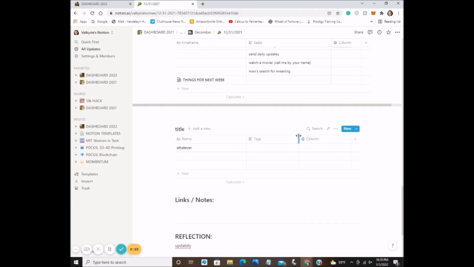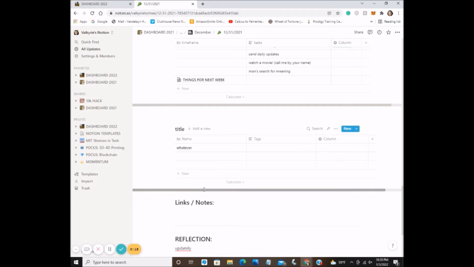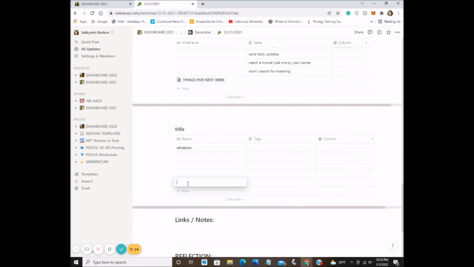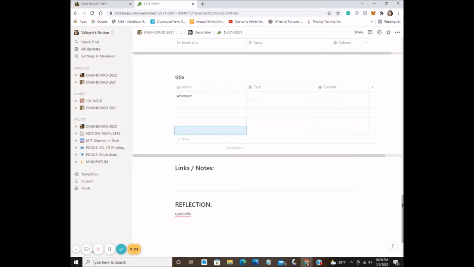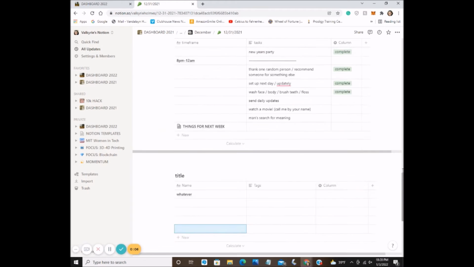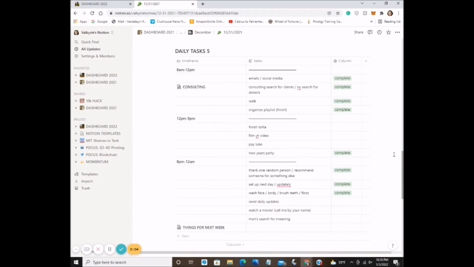You can adjust things. You can make them bigger, smaller, and you can add rows down here. So it really just depends on how you want to make this, but this is entirely your own. So you can make it however you want. And again, this is just how I set up my daily tasks. So it in no way has to be exactly like this.